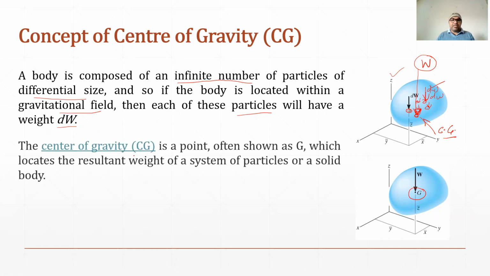So we can say center of gravity is a point, often shown as G, which locates the resultant weight of the system of particles of a solid body.